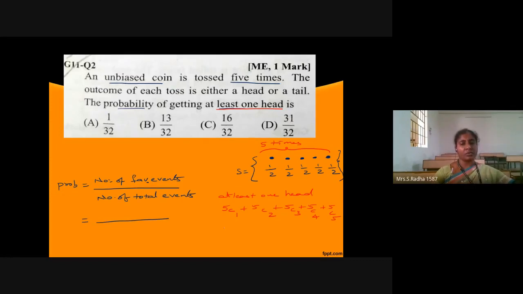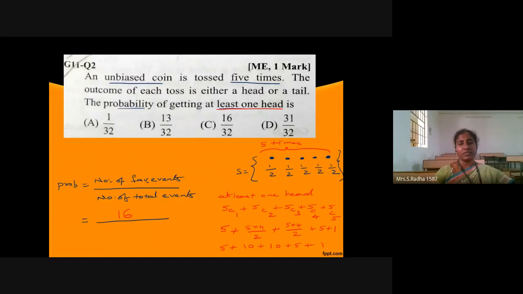Here 5C1 is 5, 5C2 is 5 into 4 divided by 2 factorial, which is 10, 5C3 is 5 factorial divided by 3 factorial into 2 factorial, which is also 10, 5C4 is 5, and 5C5 is 1. If you add all this, 5 plus 10 plus 10 plus 5 plus 1, the numerator is 16.